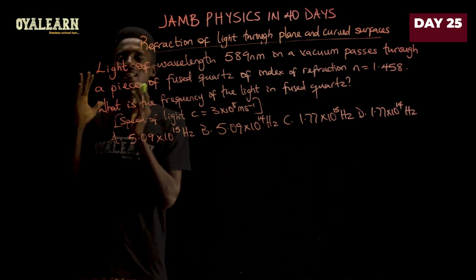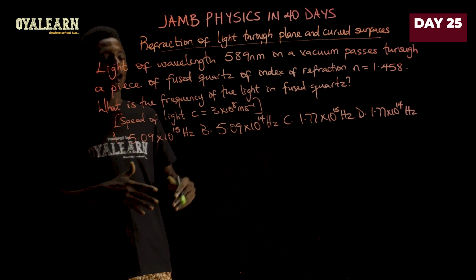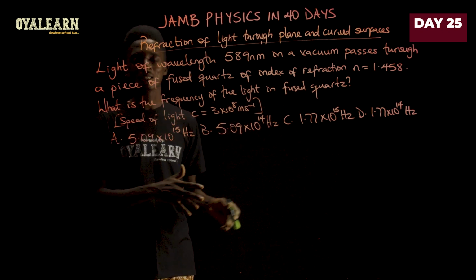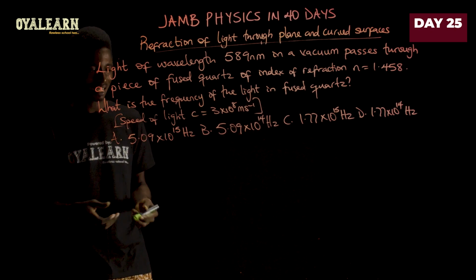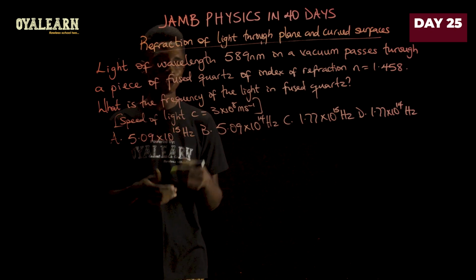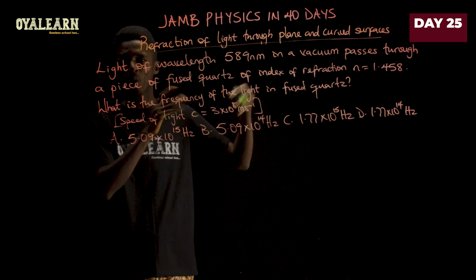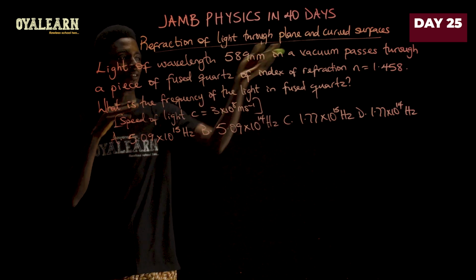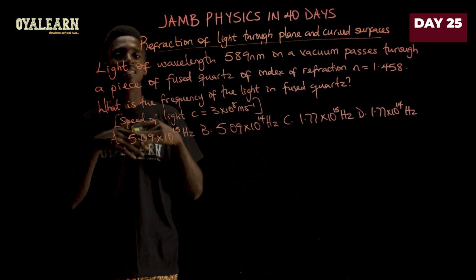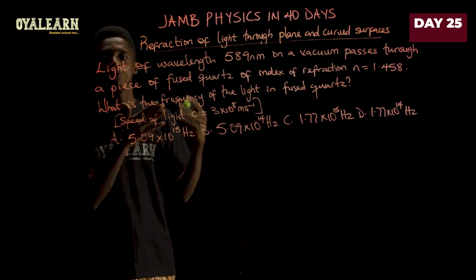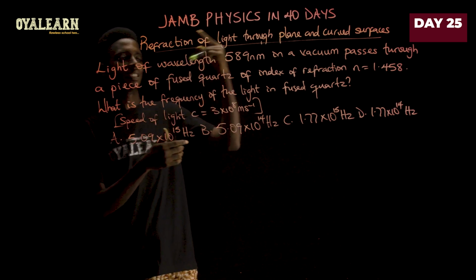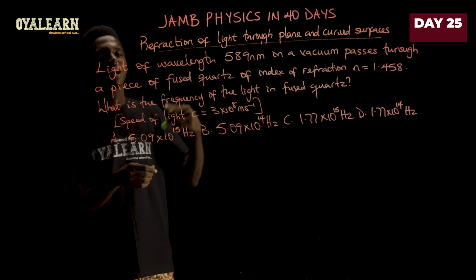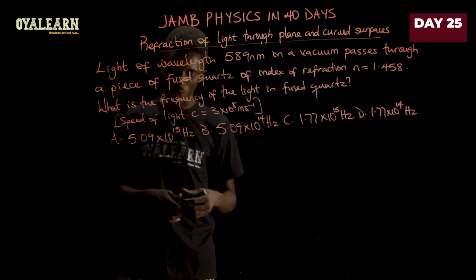So whether it is in air, in vacuum, or in quartz crystals, or in water, frequency remains the same. So you don't have to use that ratio using the refractive index to go on that wild goose chase. You can just find the frequency in air or the frequency in vacuum, like in this case, and you will still get the same thing as what you would have gotten if you had first found the wavelength in the quartz crystals and then used that to find the frequency.